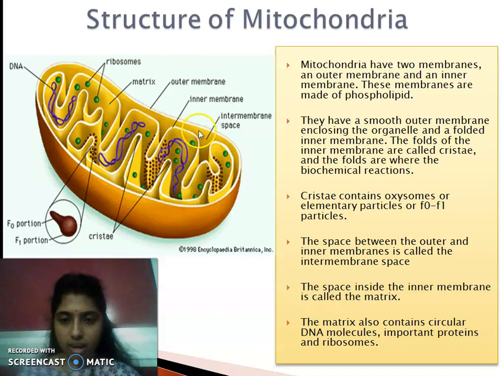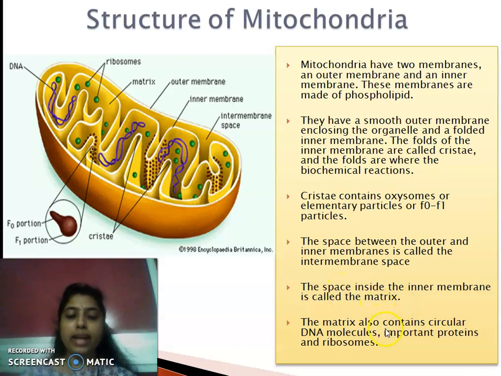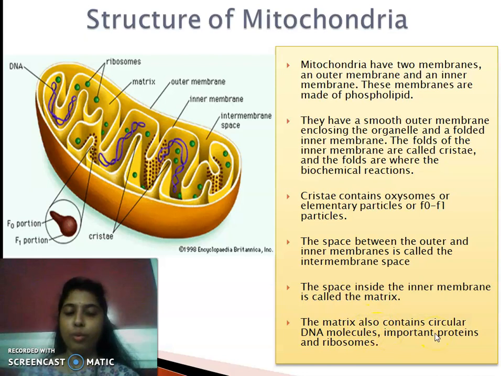This space is termed the intermembrane space, and the matrix present inside the mitochondria is termed the mitochondrial matrix. Clear? Next, the matrix also contains some important structures like DNA molecules, important proteins and ribosomes. Let me tell you, the mitochondrion contains its own DNA, termed mitochondrial DNA. So this is all about the structure of mitochondria.